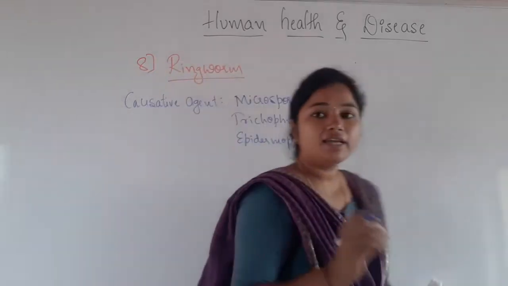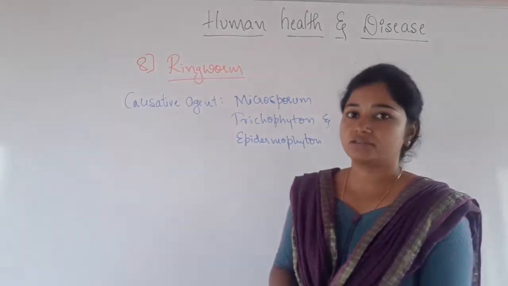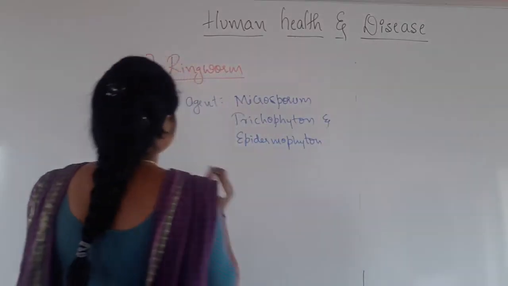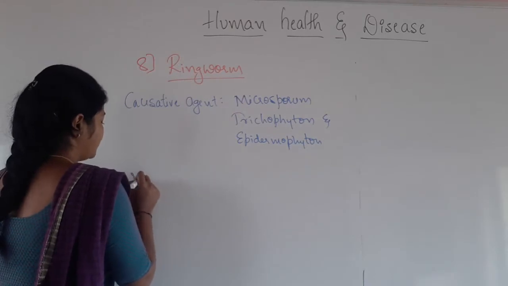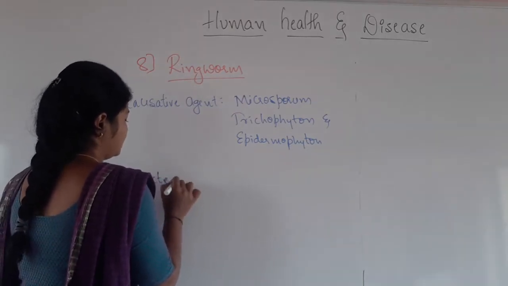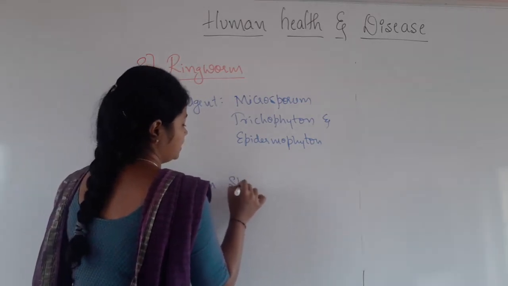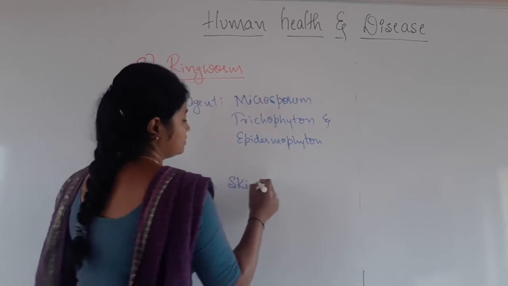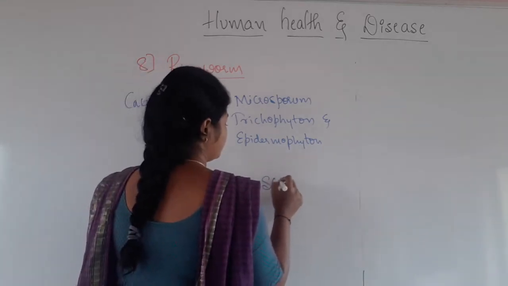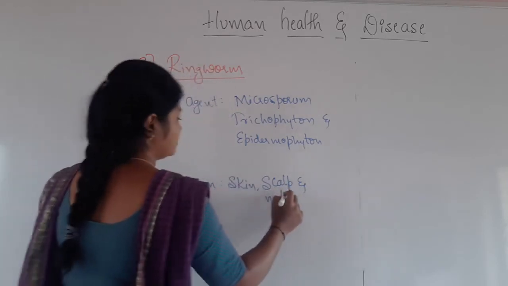These are the three genera of fungi that are going to cause this ringworm disease, right, or the infectious disease. So here, which is the infected organ? These fungi are going to infect organs such as the skin, then scalp and nails.